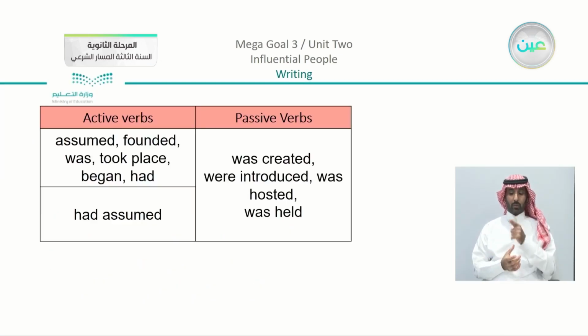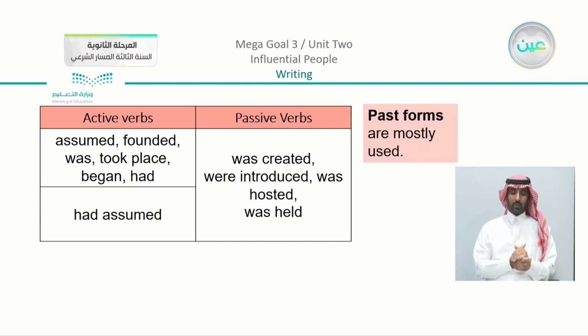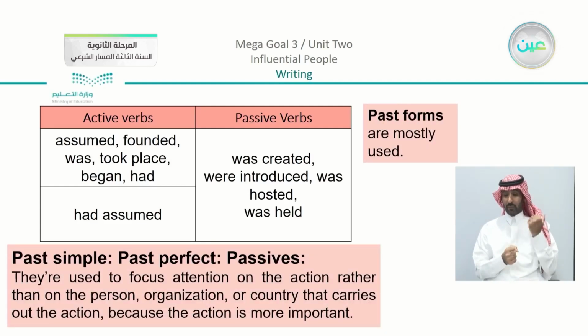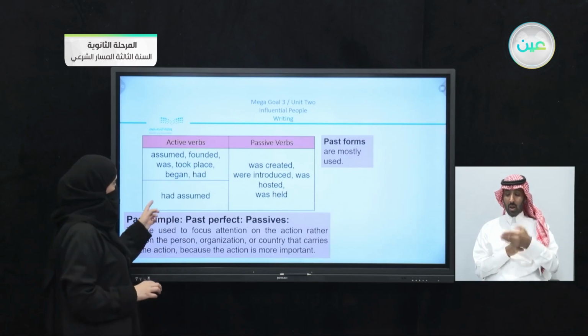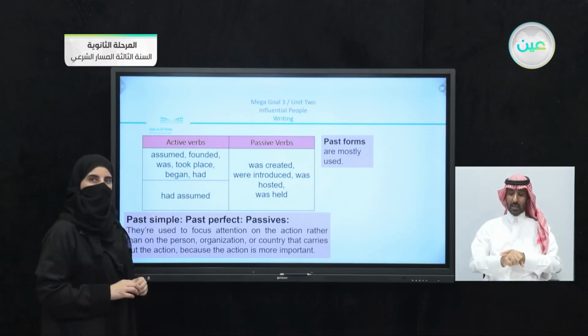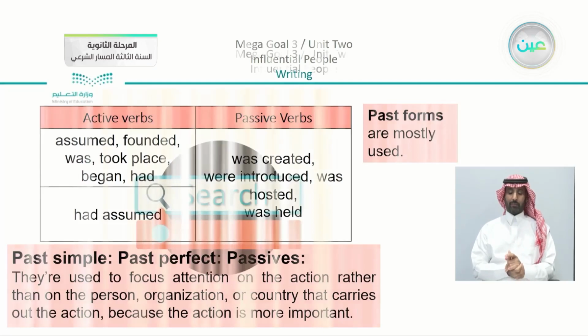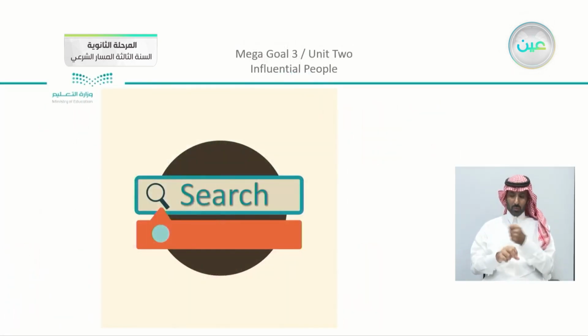We mentioned these verbs. These are the ones that we highlighted. We revised the past forms and also the past perfect. The past perfect was one of the forms that we had, which is here. We have here had assumed. Now, since we are talking about verbs, we're going to do more searching. Now you're going to search for verbs.